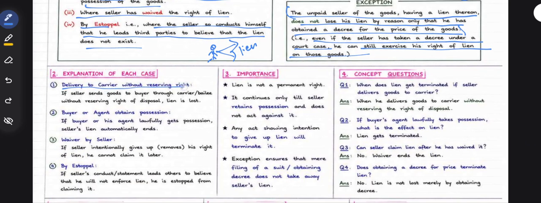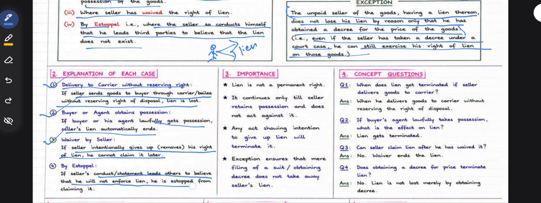Delivery to carrier without reserving right: if the seller sends goods to the buyer through a carrier or bailee without reserving the right of disposal, the lien is lost. Buyer or agent obtains possession: if the buyer or his agent lawfully gets possession, the seller's lien automatically ends. Waiver by seller: if the seller intentionally gives up his right of lien, he cannot claim it later. If the seller's conduct or statement leads others to believe that he will not enforce the lien, he is estopped from claiming it.